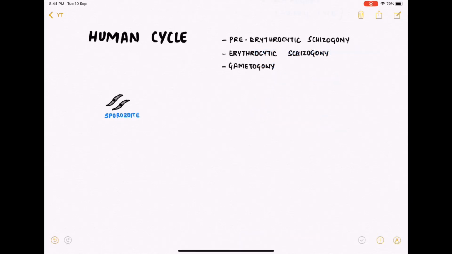Let's talk about the life cycle proper in humans first. The infective form is sporozoite, which is transmitted to humans by a mosquito bite. The other modes of transmission could be by blood transfusion or transplacental transmission, where the infective form is trophozoite or merozoite. The events in the human cycle can be divided into pre-erythrocytic schizogony, erythrocytic schizogony, and gametogony.